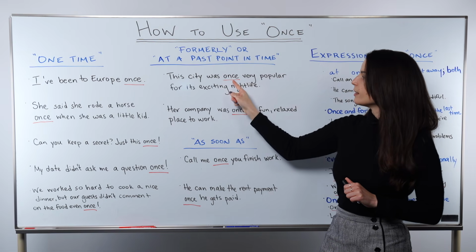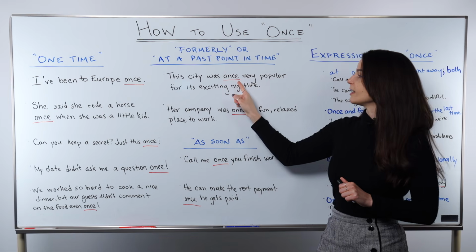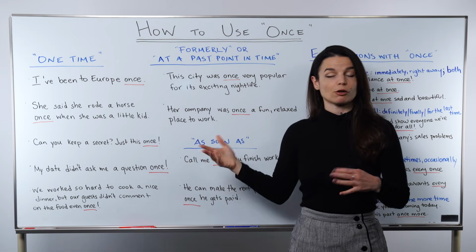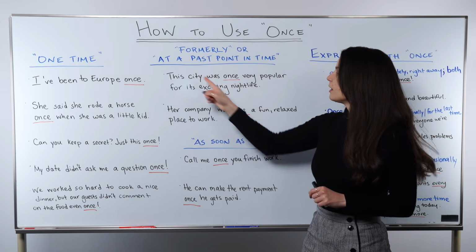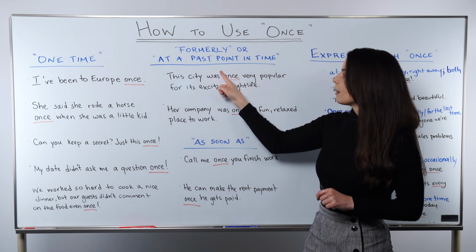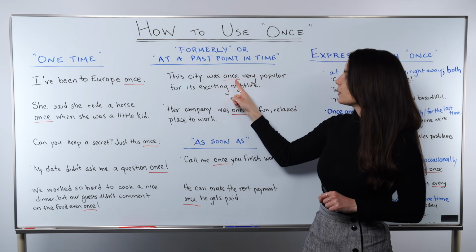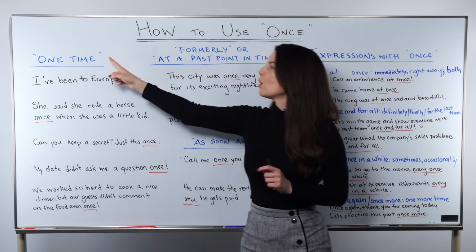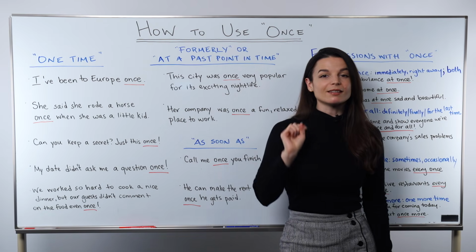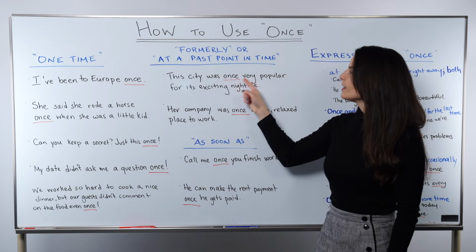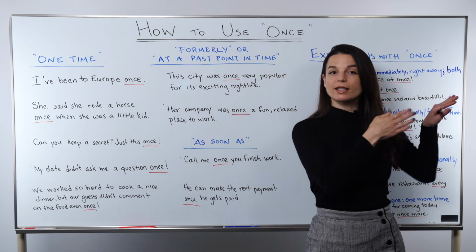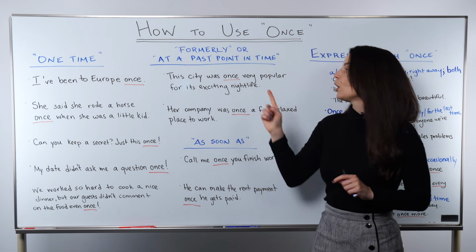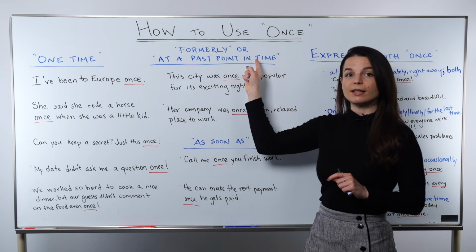So this once, you'll notice, appears in the middle of the sentence. It comes after this was, right? So we're talking about a past condition or a past status of the city. This city was once. So this position here shows us in context as well that it's not so much about one time, as in one instance of something, but rather one time in terms of a past point in time. So we're not talking about one case of something, we're talking about one past point in time.